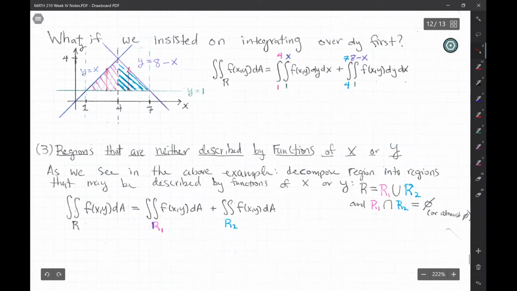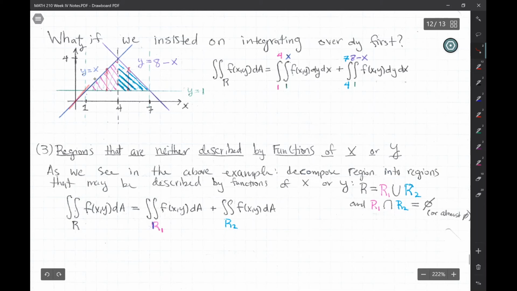And that's pretty analogous to what we did here. When we insisted on integrating over dy, we basically decomposed our region into the one in pink and the one in blue there. And we carried out the integral as a region with bounded or described by functions of x, but we have to decompose them to do that. Okay, you can't consistently describe the top bound as one function here, or it's not the most convenient way to describe it, at least. So we broke it up into regions.